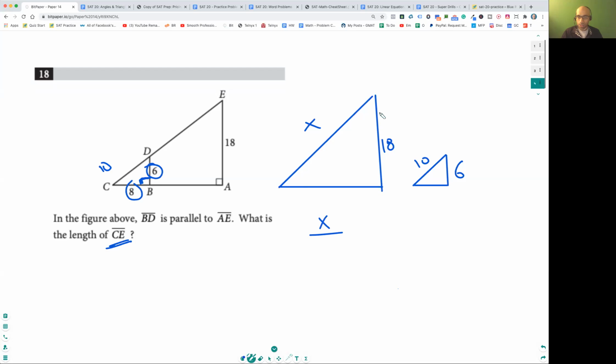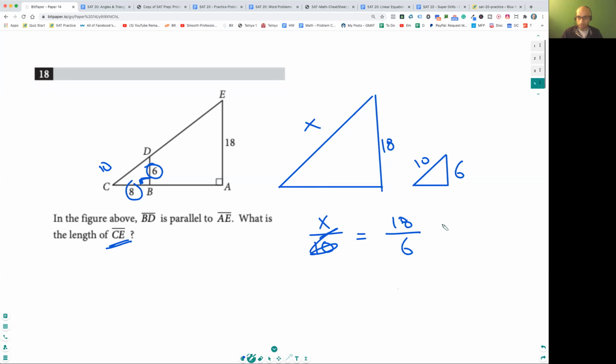So X, this over this, right? X over 10 is equal to, always from the same angle, right? 18 over 6. 18 over 6, okay? Now all you've got to do is solve it.